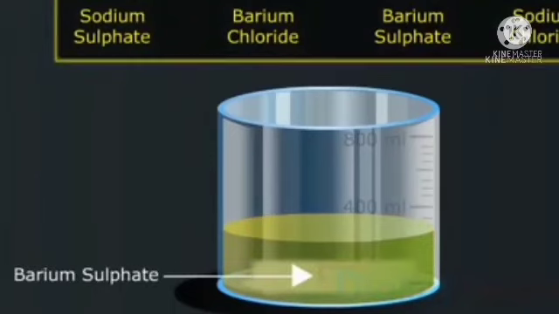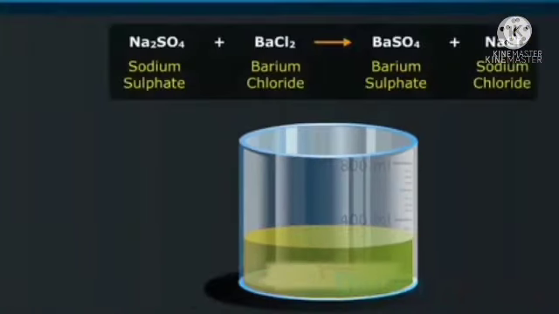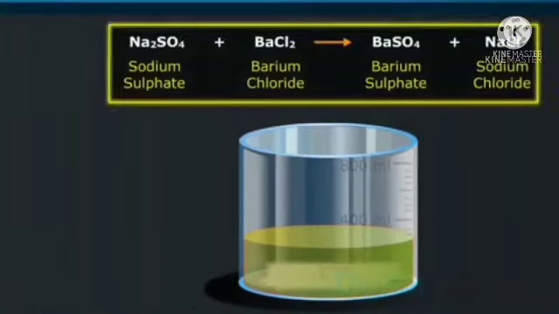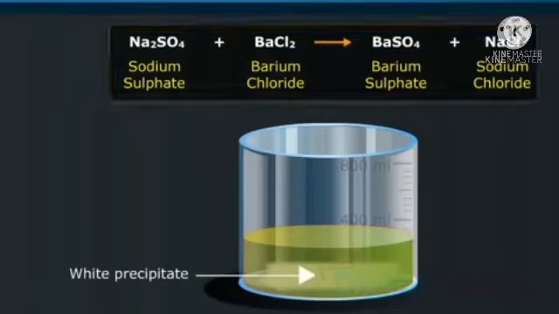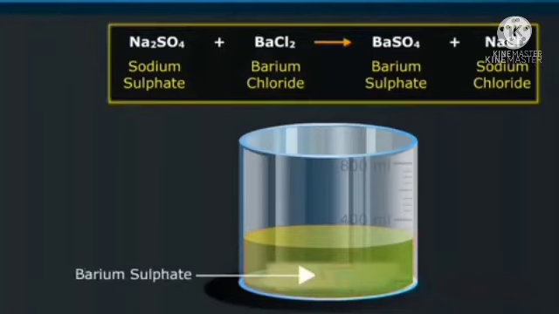Sodium sulfate reacts with barium chloride. We can find barium sulfate and NaCl, that is the common salt. That white powder is called the precipitate.